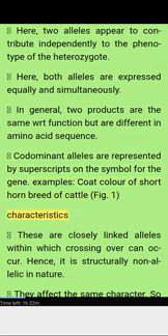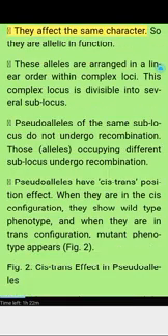Figure 1. Characteristics. These are closely linked alleles within which crossing over can occur. Hence, it is structurally non-allelic in nature. They affect the same character, so they are allelic in function. These alleles are arranged in a linear order within complex loci. This complex locus is divisible into several sublocus. Pseudoalleles of the same sublocus do not undergo recombination. Those alleles occupying different sublocus undergo recombination. Pseudoalleles have a cis-trans position effect.